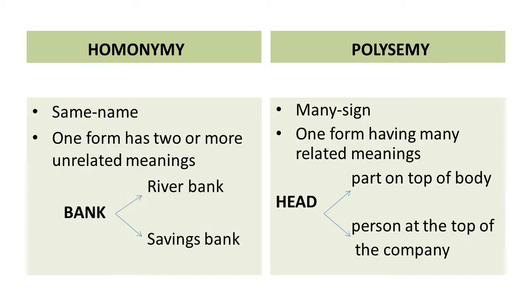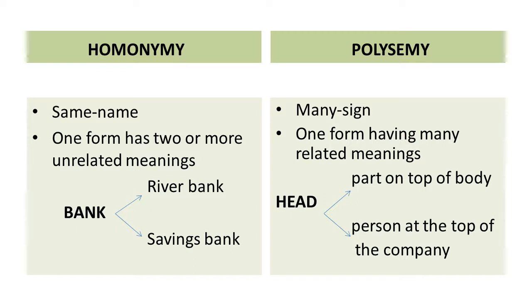Coming to homonymy, which means same name. Here we have one form of the word and it shares two or more unrelated meanings. For example, we have the word bank and it can mean river bank or it can mean savings bank. And coming to polysemy, there is a very slight difference between homonymy and polysemy. Polysemy means many signs, so again there is one form and two or more meanings, but these meanings are related in polysemy.